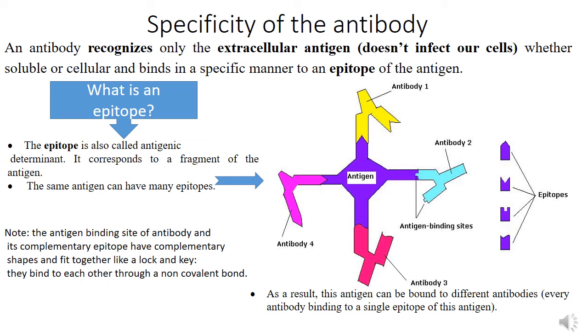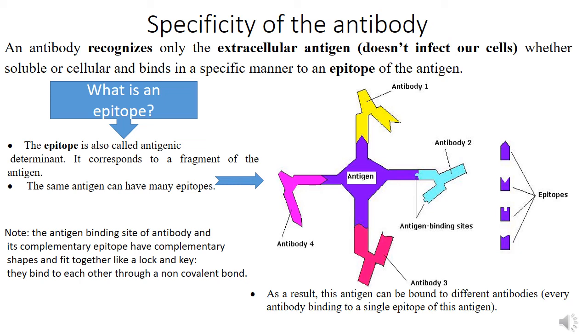As you can see here in this figure, the antigen in the center has, for example, 4 epitopes represented on the right side of the slide, the 4 types of epitopes. And you see that every epitope is bound by an antibody. So you have antibody 1 in yellow binds to an epitope. Antibody 2 binds to the other epitope.